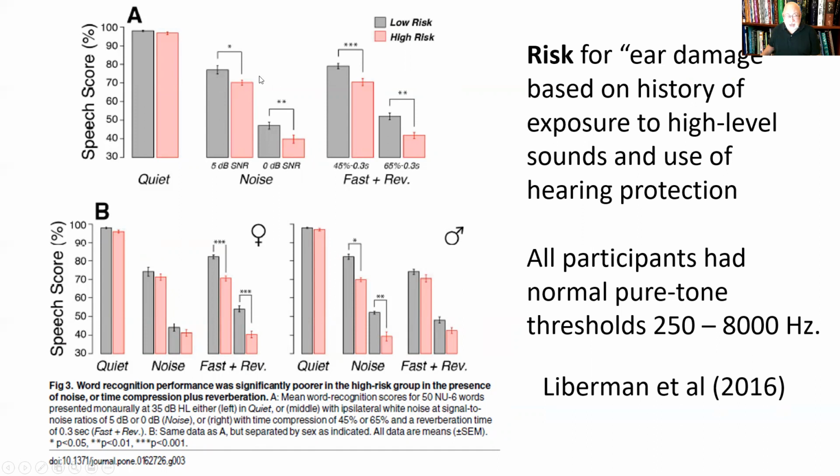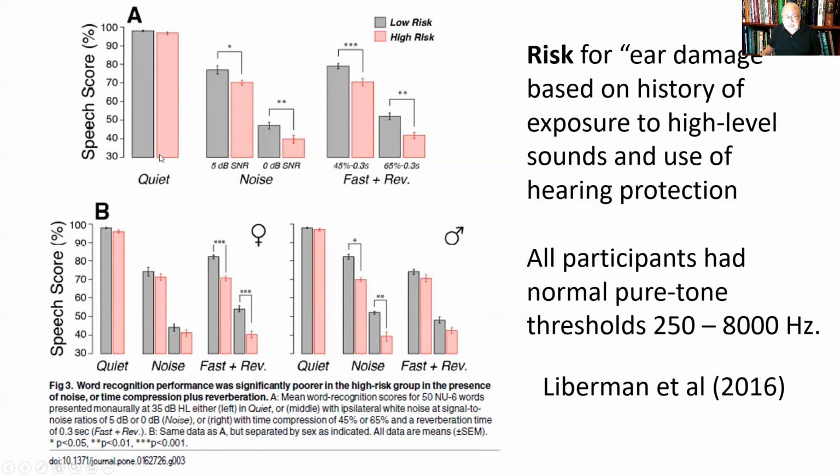So this was in noise at 2 different signal to noise ratios. Excuse me. This is in reverberation, a similar configuration of results. And so this is pretty interesting. All these folks have normal pure tone thresholds, but the group that's exposed to noise actually have statistically poorer performances for speech perception in the presence of background noise.